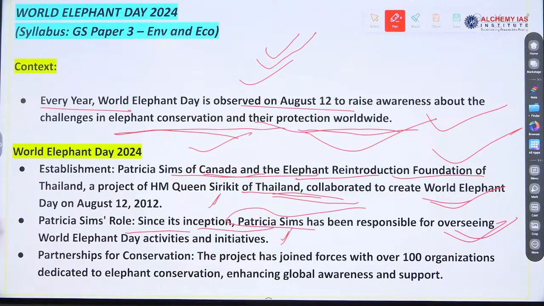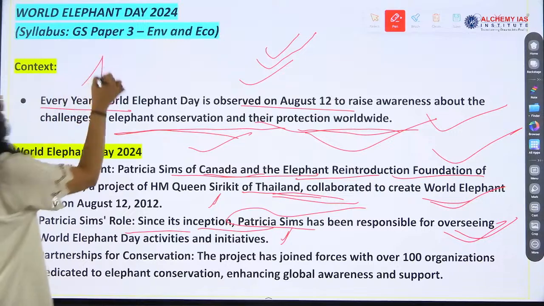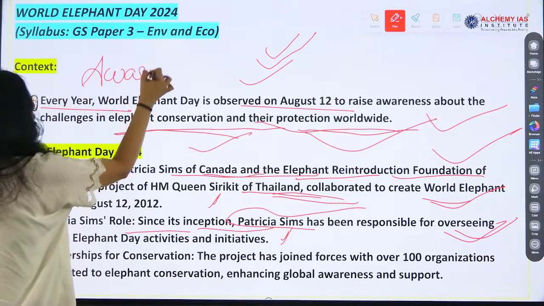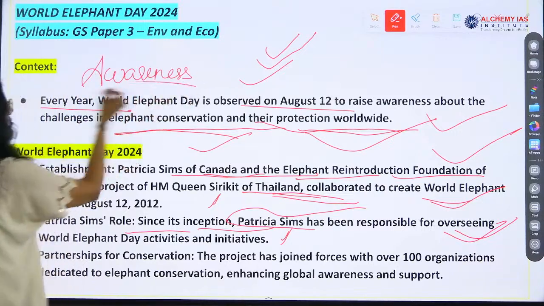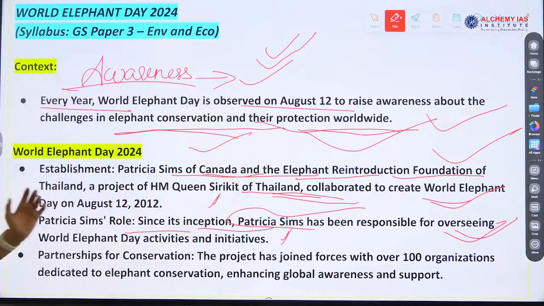So see, August 12th, Elephant Day, right? So world knows that today is World Elephant Day. So first purpose to announce the day is what? Raise awareness, right? First purpose is to raise awareness about the issue, elephants. Why we are celebrating the World Elephant Day? Because they are important. First, we are creating the awareness.